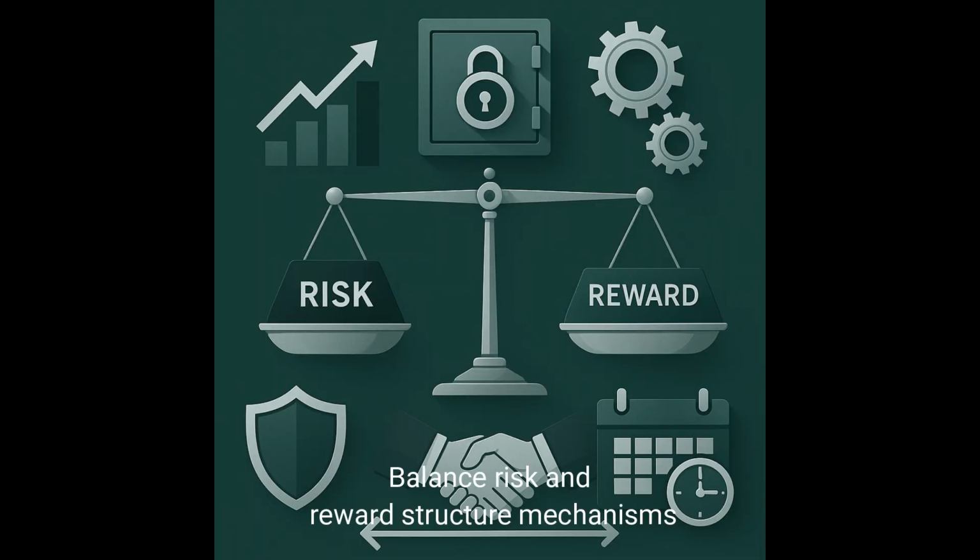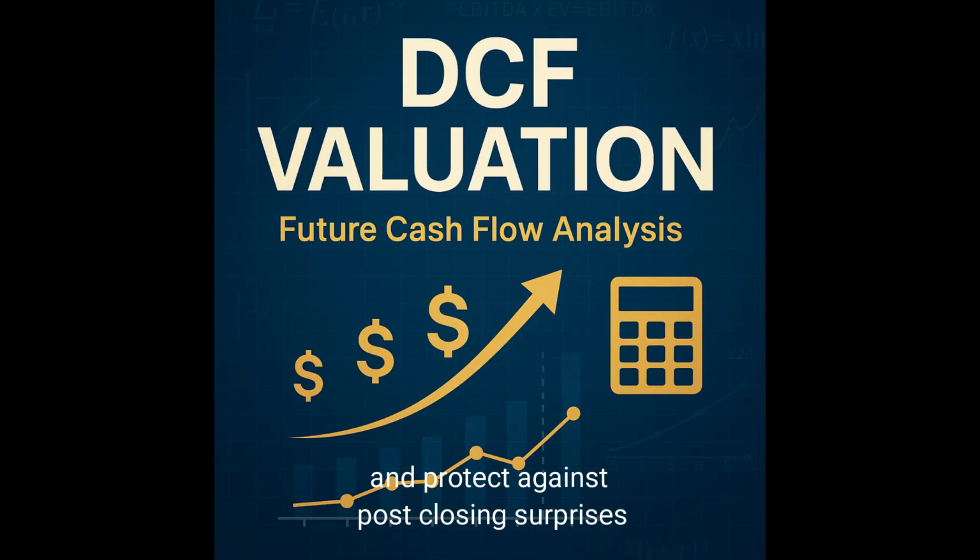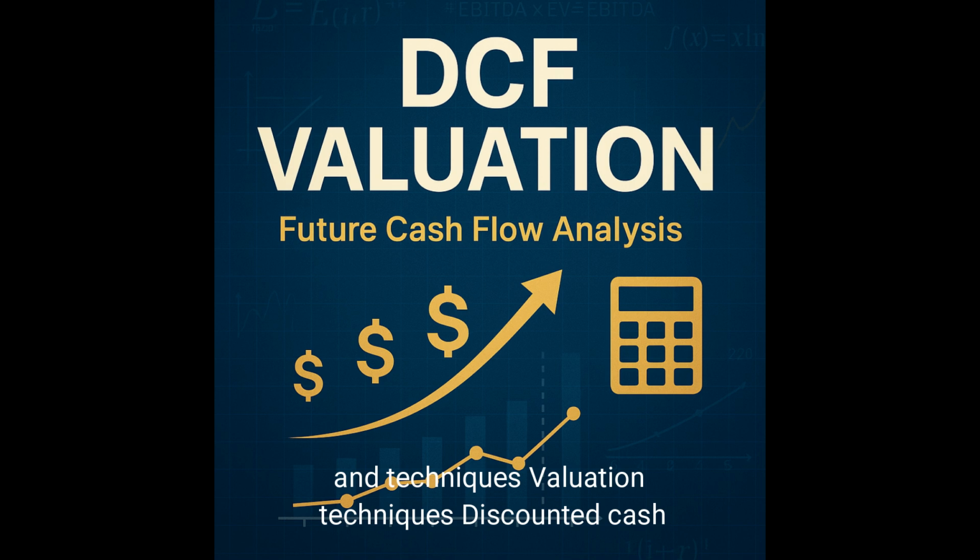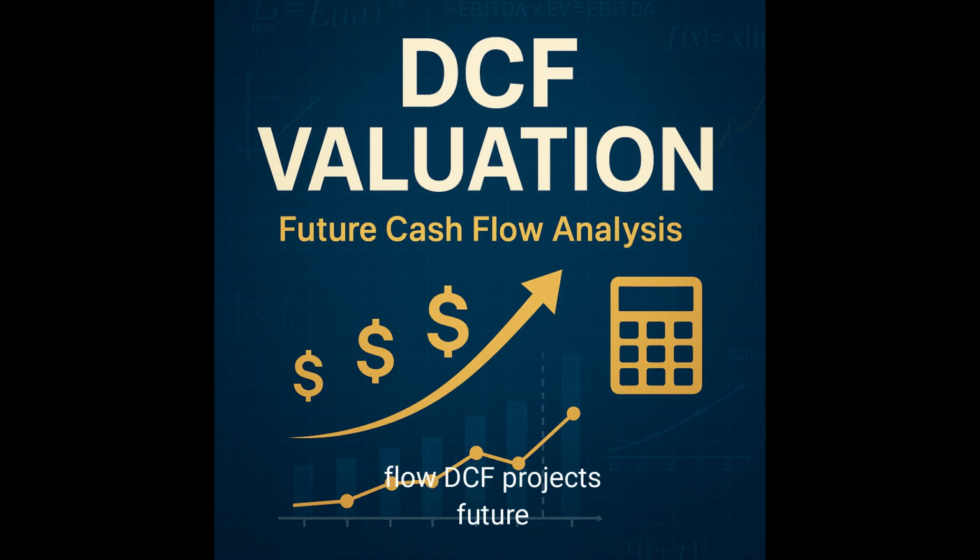Balance risk and reward. Structure mechanisms, earn-outs, escrows, that align incentives and protect against post-closing surprises. B. Key skills and techniques. Valuation techniques. Discounted cash flow. DCF projects future cash flows to estimate intrinsic value.